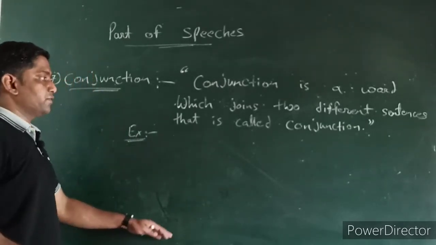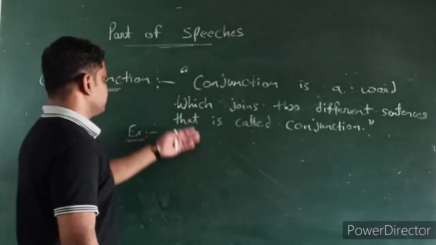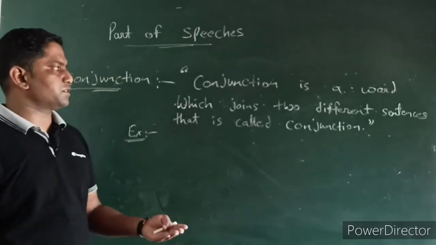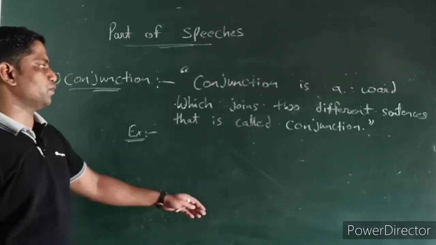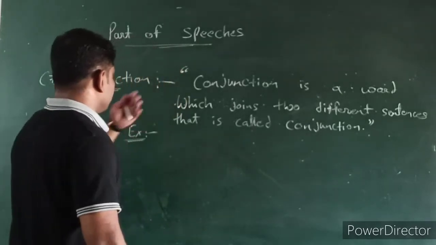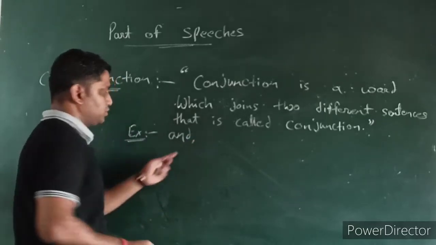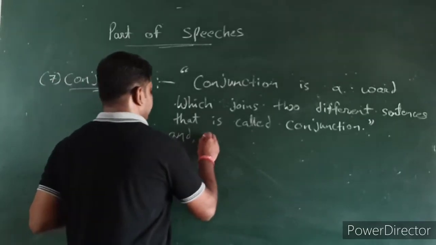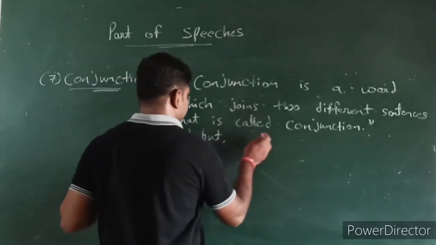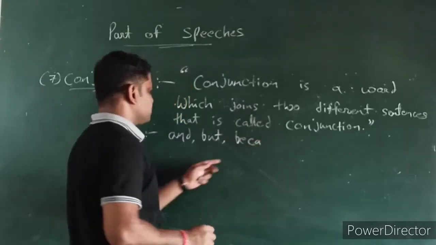We will see detail when we do clauses. Clauses is very important. So here in coordinating conjunctions, coordinating means the conjunctions which join the sentence only. It won't tell you any kind of meaning, it won't tell you any kind of feeling. We see conjunctions like and, a very strong conjunction, it joins the sentence very strongly. We have but. We have because, a very strong conjunction.